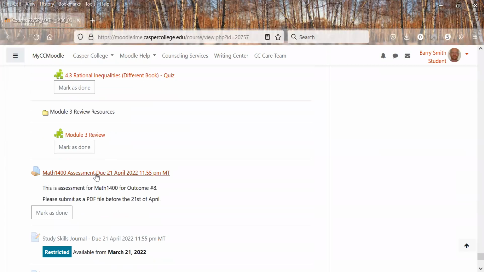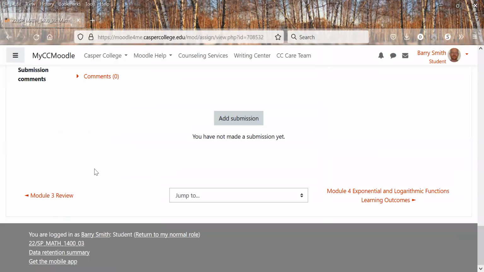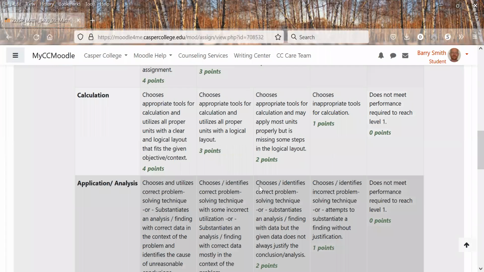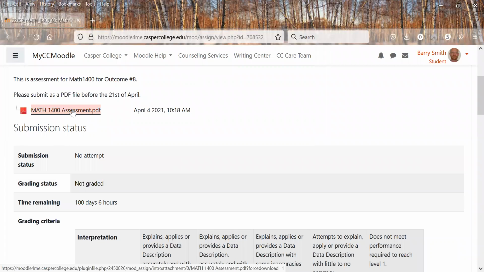until we get to here on module 3. The one thing that's different is we have this assessment due. Okay, so if we click on the assessment, basically we have the rubric here, how it's going to be graded, and we have the assignment in the PDF file here. And so we can go in here and it gives us what we have to do. So we're using quantitative analytical skills to evaluate and process numerical data, and it gives you 5 steps.